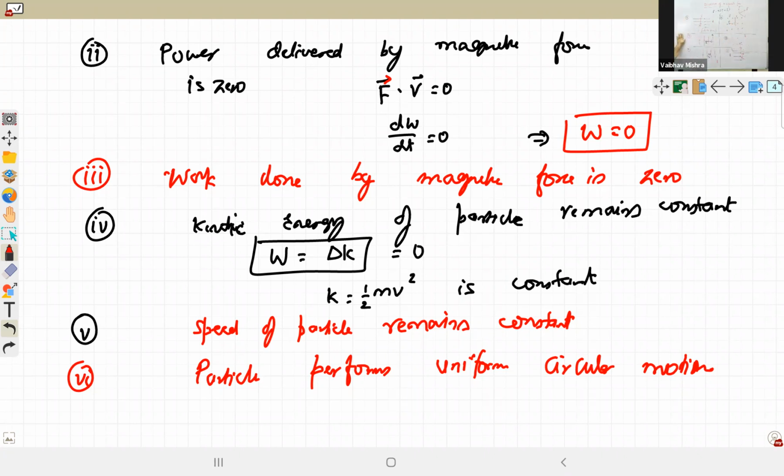Come to the third one. Be careful because it is the negative charge. For negative charge, the actual velocity vector we have to take opposite to that. Magnetic field is up. If we keep the velocity to the right side, then since this is a negative charge, we'll have to turn it 180 degrees. It should be in the opposite direction. Thumb is pointing inwards. Into the plane. Third one, please check.